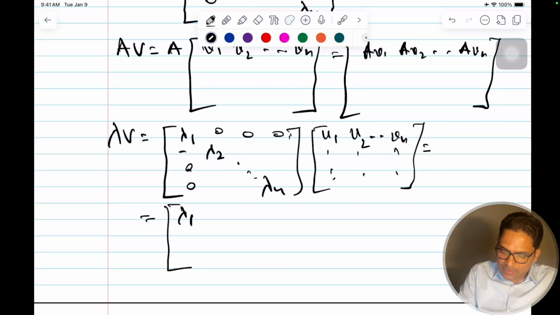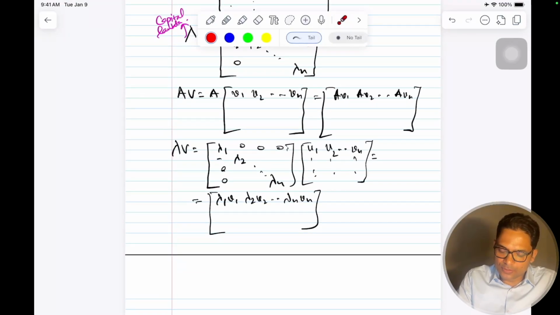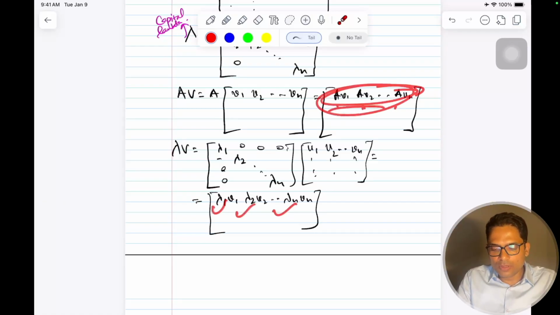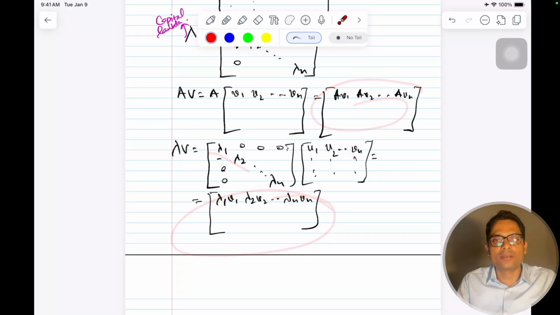So this is lambda 1 V1, lambda 2 V2, lambda n Vn, like this. If you see all the equations in one context, this is nothing but AV1, AV2, all of them put together, and this is your lambda 1 V1, lambda 2 V2. So all the vectors are multiplied by A, and all the eigenvectors are being scaled by lambda. I put this in one equation, and this is how we are putting it together.